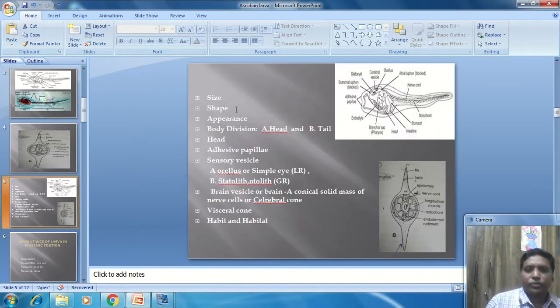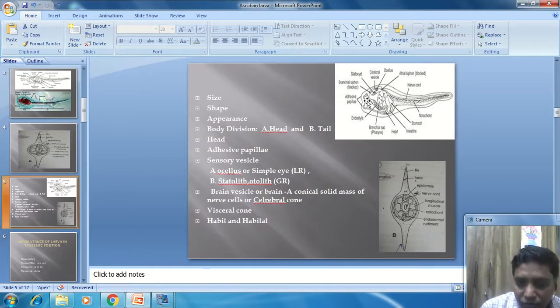Now, the body is divided into two parts. This elongated part is called the head or the trunk portion, and the remaining part is called the tail. So the body is divided into the head and the tail. Anteriorly, this portion is called the anterior portion and this portion is called the caudal end or the posterior end.